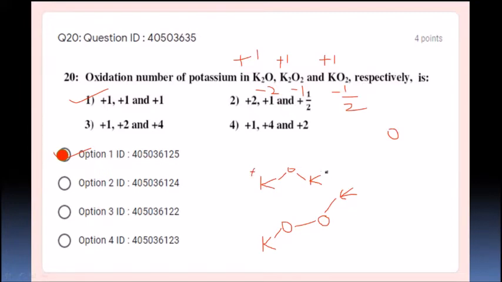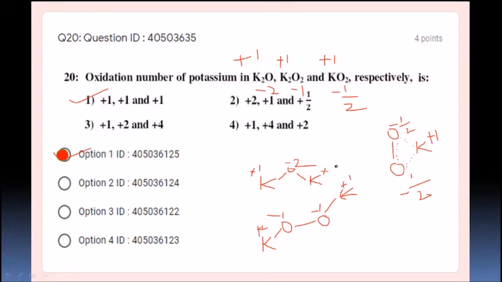Yes, this is also +1, and since it is having -2 and this is +1, this is also +1, so -1 and -1, and here superoxide is going to be like this. So it will maintain partial bonding, only one potassium partial bonding with this oxygen and this oxygen, right? So it is also one partial. It will have minus of and minus of, and it is going to be +1, right? So here also 1,